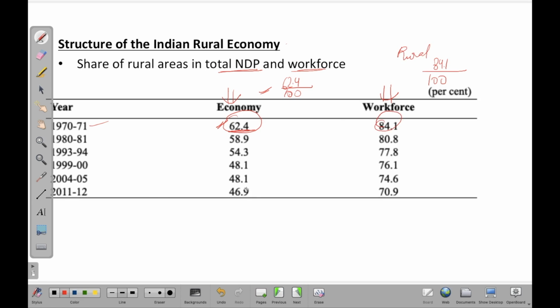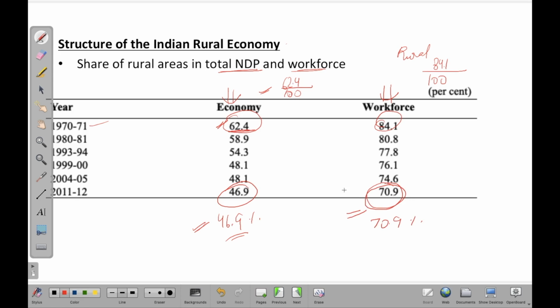Now you look at 2011-12, you would see that 46.9% contribution to total net domestic product of India comes from the rural areas, and the total population employed over rural areas is 70.9%, right?